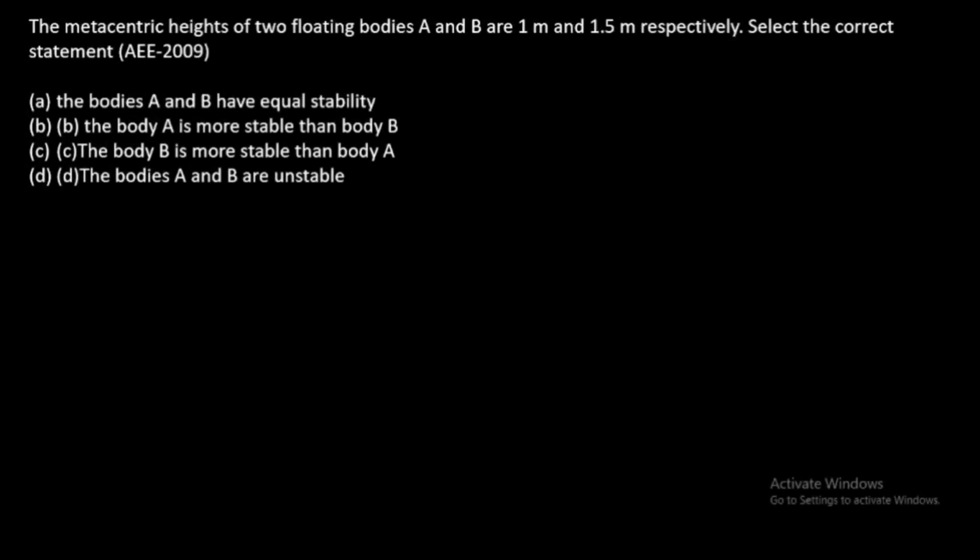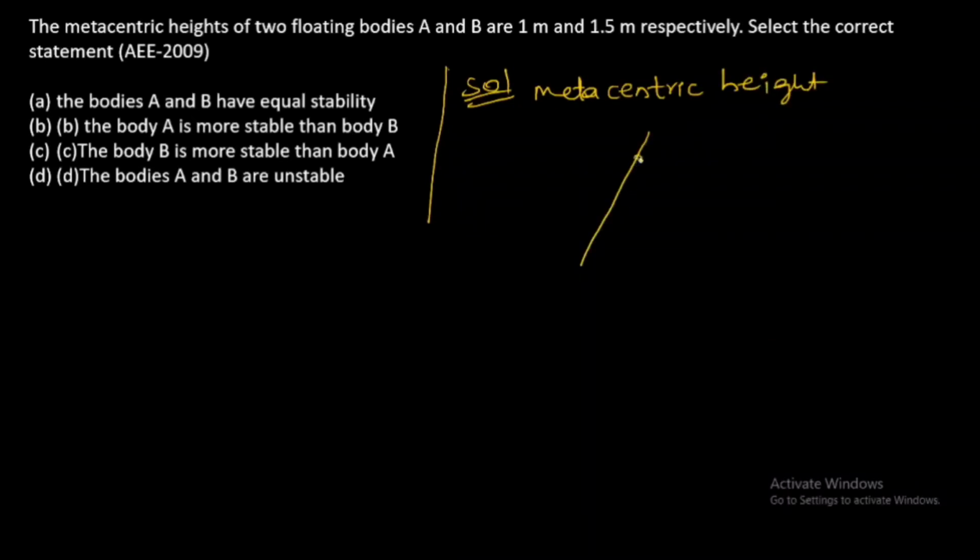Next question. The metacentric heights of two floating bodies A and B are 1 meter and 1.5 meter respectively. Select the correct statement. Solution. Metacentric height means this is a point, metacenter, center of mass, point of buoyancy. The distance between this G and M is called as metacentric height.